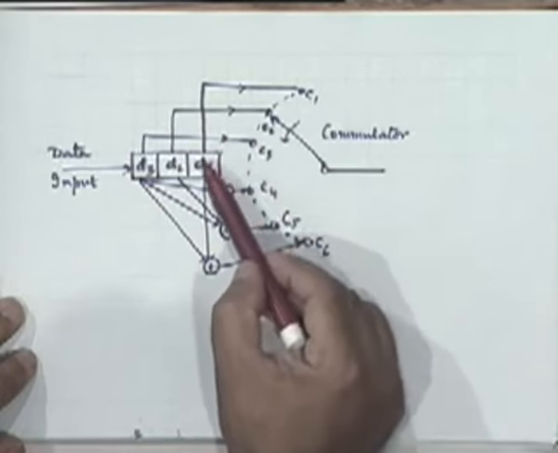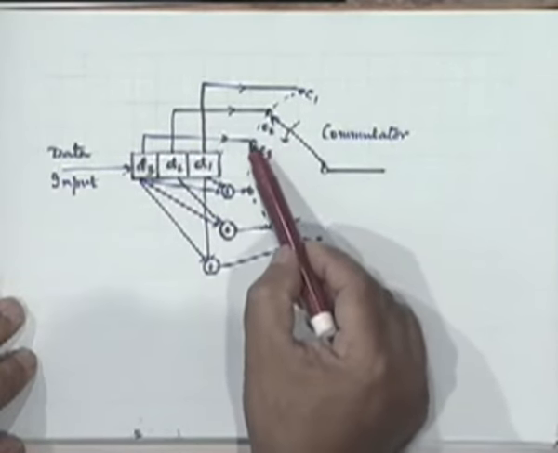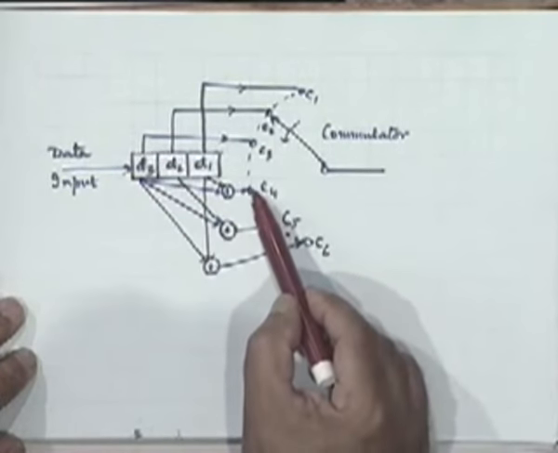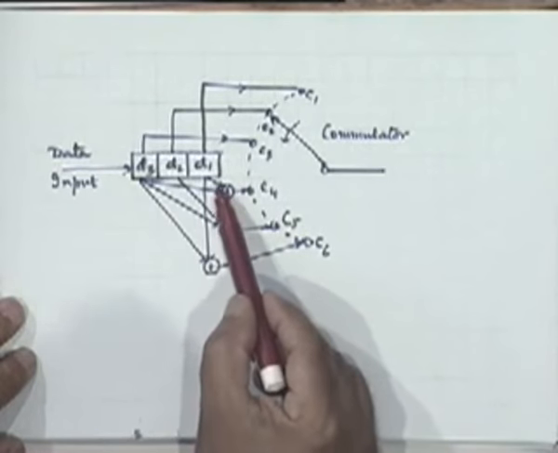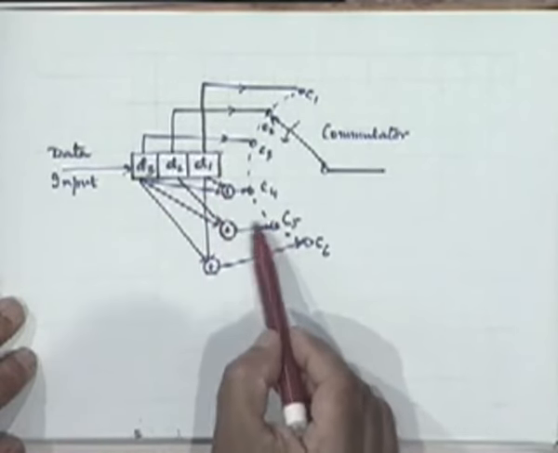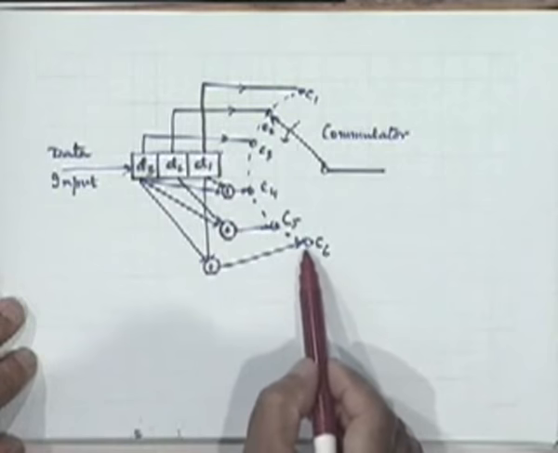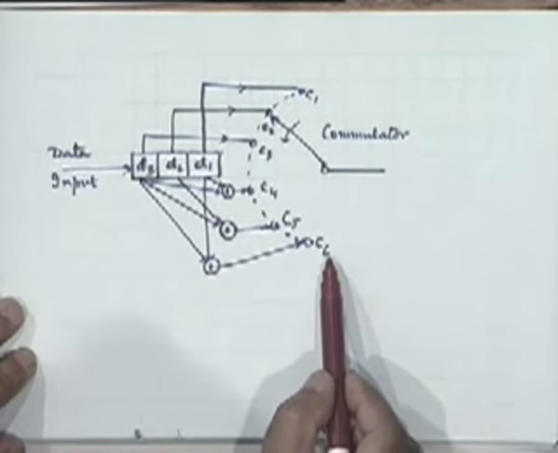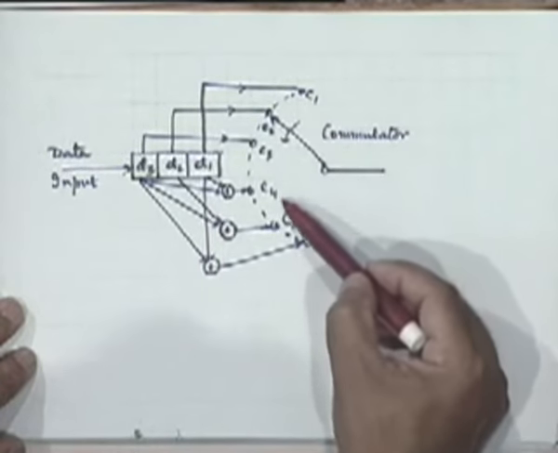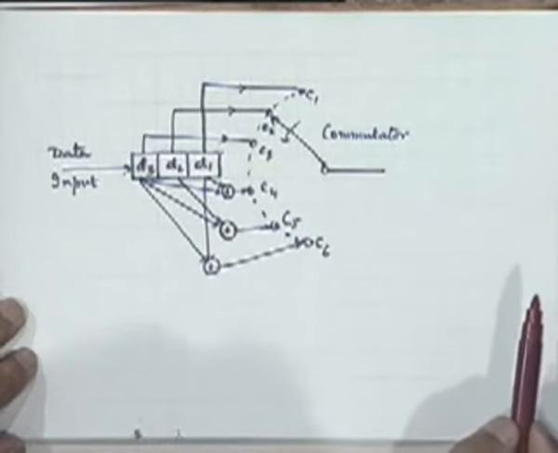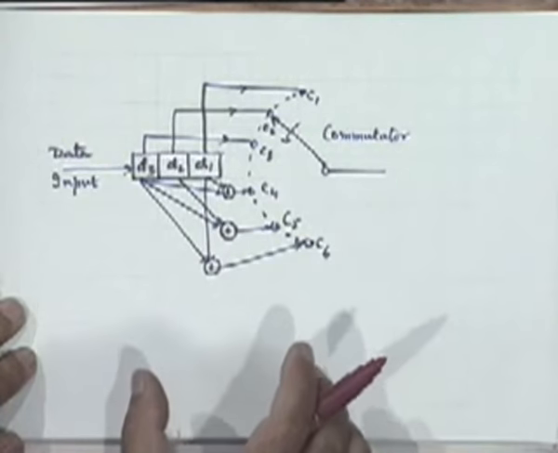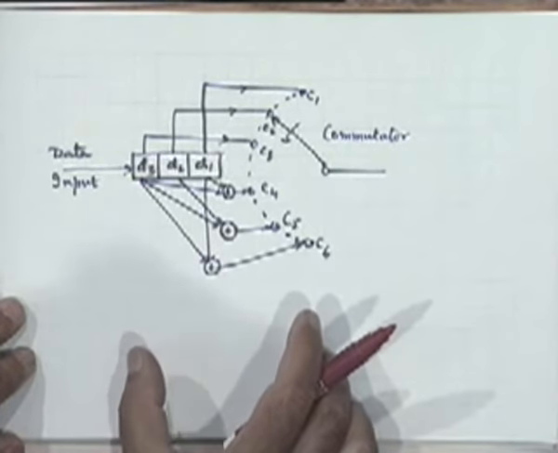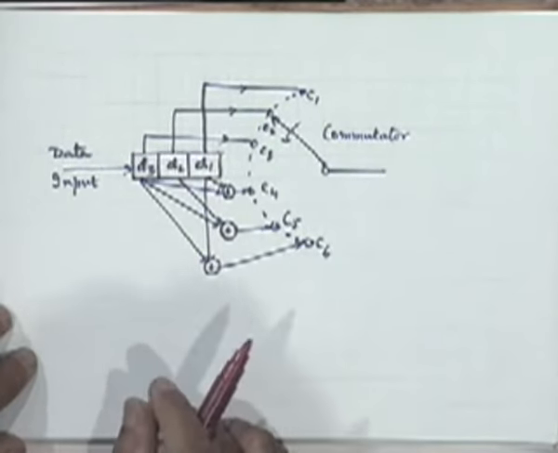This is the first code bit, this is the next code bit, this is the third code bit, and the fourth code bit is obtained by taking an appropriate linear combination of these bits. The fifth also a different linear combination, sixth also a different linear combination, right? So essentially you generate this and transmit them one after another. So this could be a schematic representation for the generation of linear block codes.